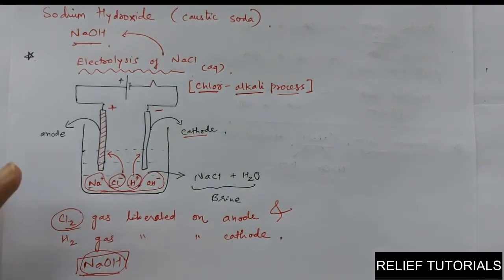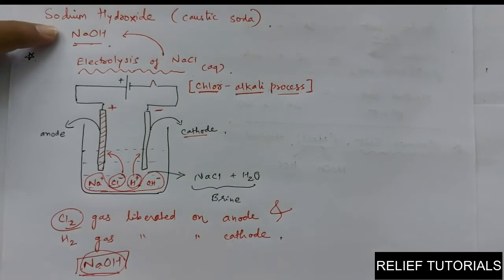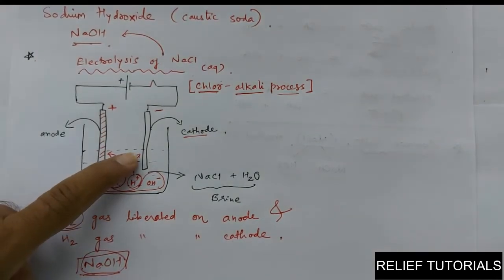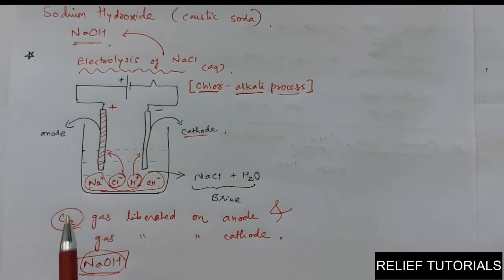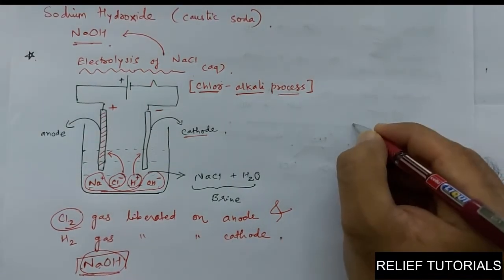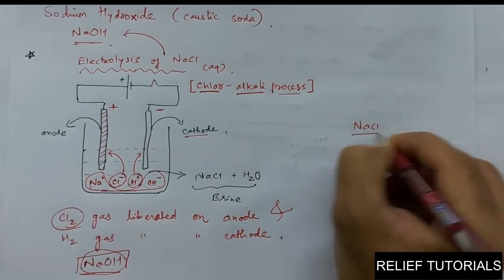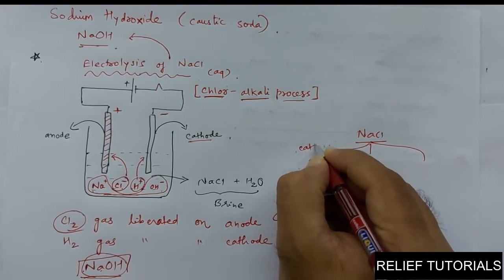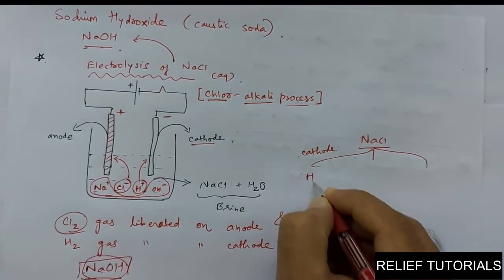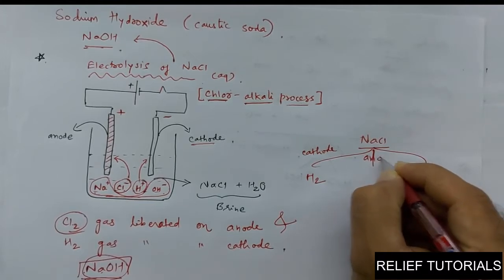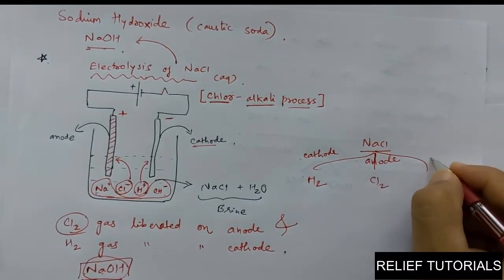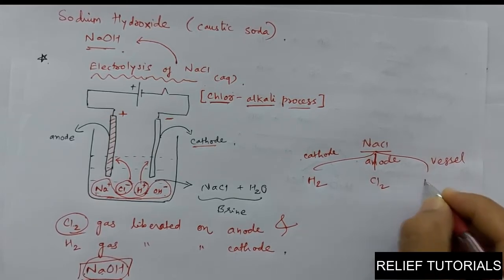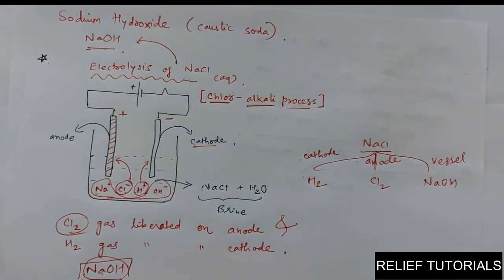So at the end of the process, three products are obtained. The important product NaOH, hydrogen gas liberated at the cathode, which can also be collected, and chlorine gas liberated at the anode, which can also be collected. So from common salt NaCl, how many products can you obtain? Three products. At the cathode you will have hydrogen gas, at the anode you will have chlorine gas, and in the vessel you will have NaOH.